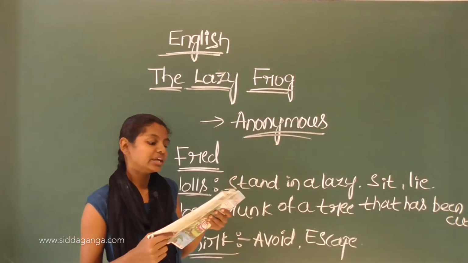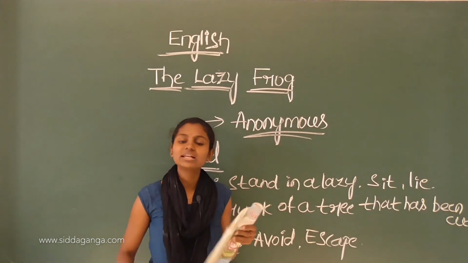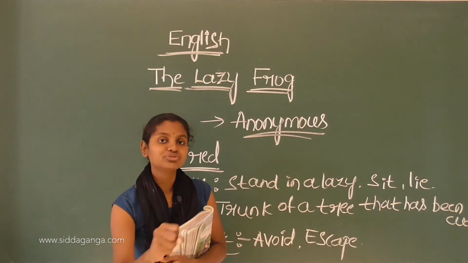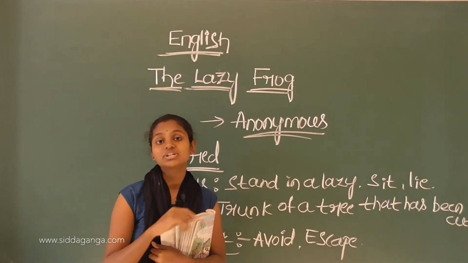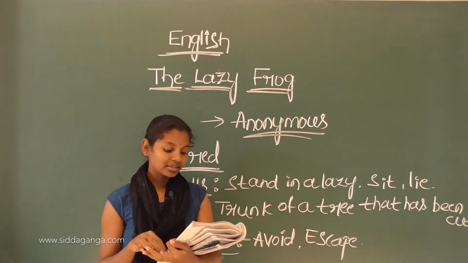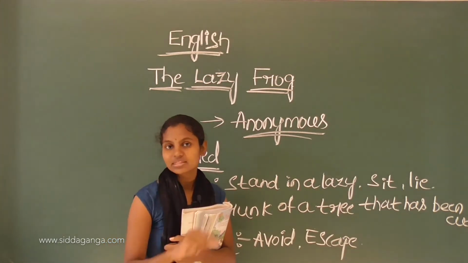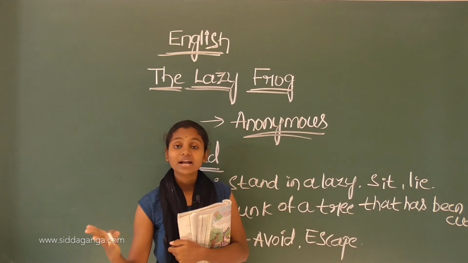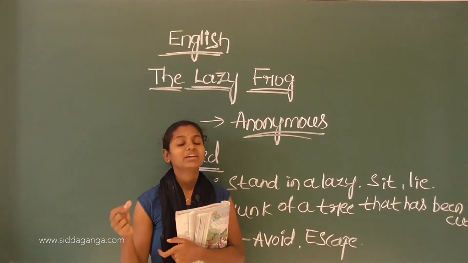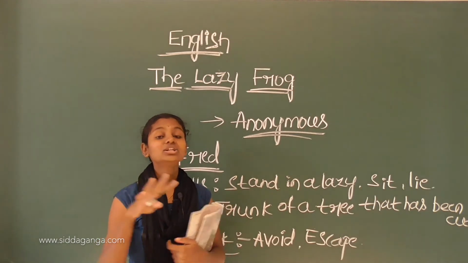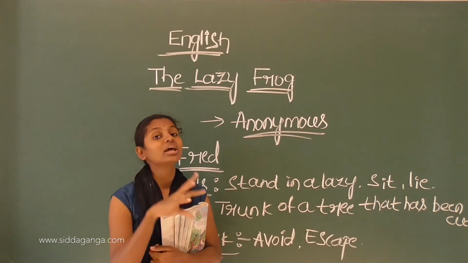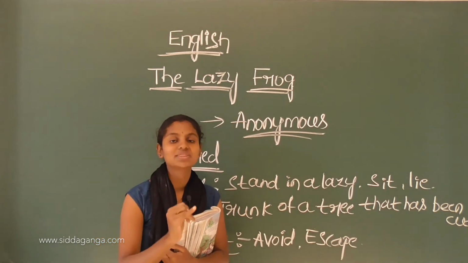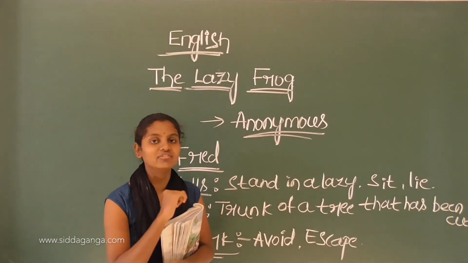So what does Fred do? He always manages to shirk doing a single stroke of work. Whenever work comes to him, he avoids that work or escapes from it. A single stroke of work means a single piece of work which you can do in half an hour or 5 minutes or 10 minutes. But even in that work he shows laziness because he doesn't do it. He is not interested in doing work or working hard. So he always escapes from the work. He always avoids the work.